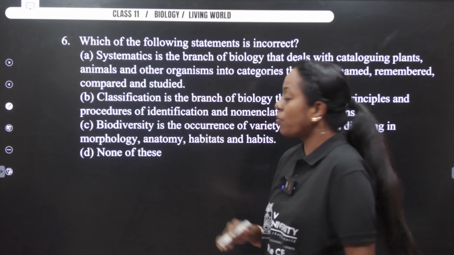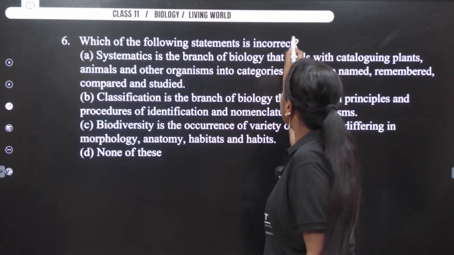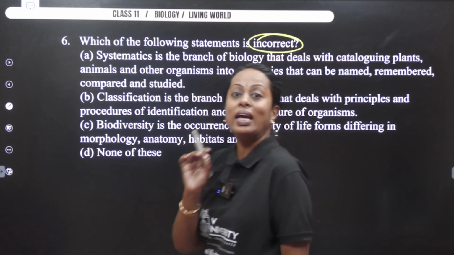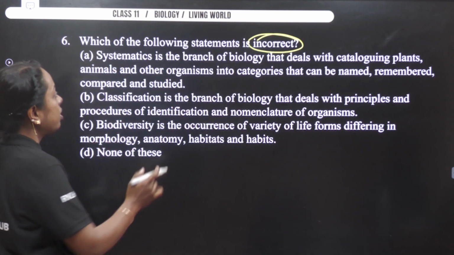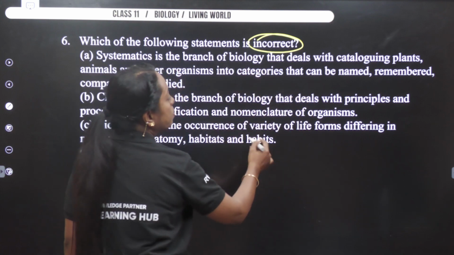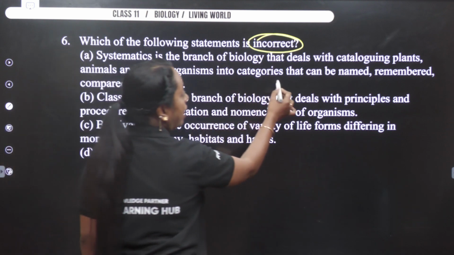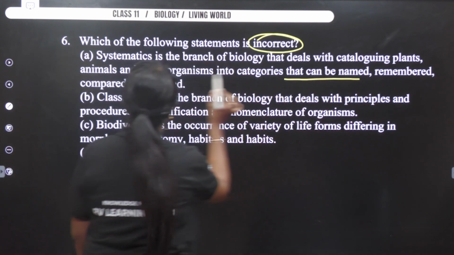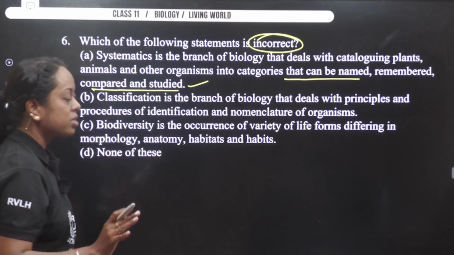Okay, next question, quite big. Which of the following statements, read the question correctly, is incorrect? It says incorrect. So the first option here: systematics is a branch of biology that deals with cataloging plants and animals and other organisms into categories that can be named, remembered, compared and studied. A very beautiful definition, it is correct.